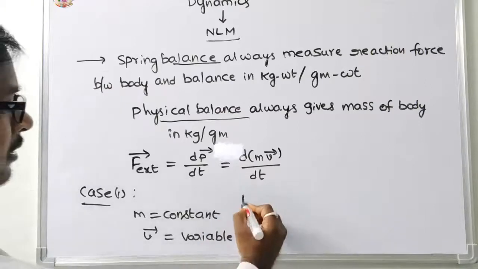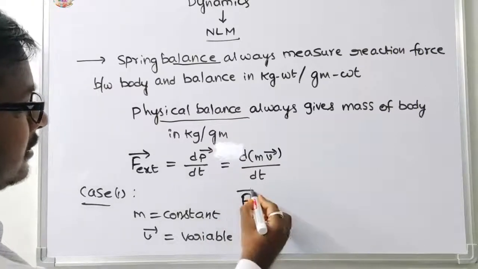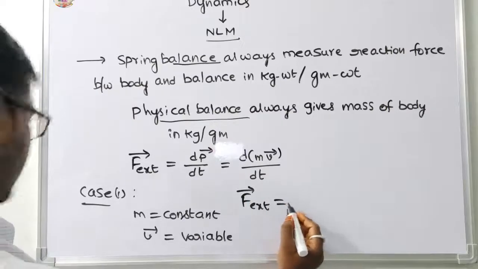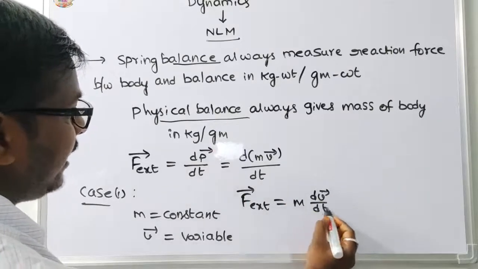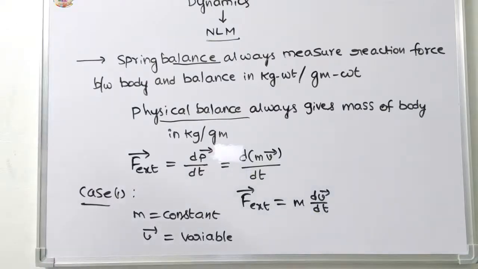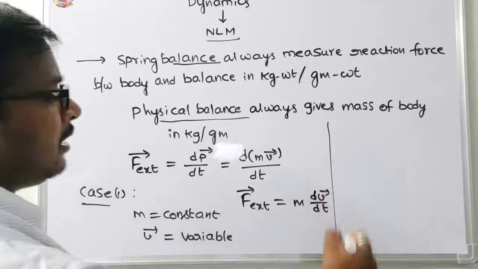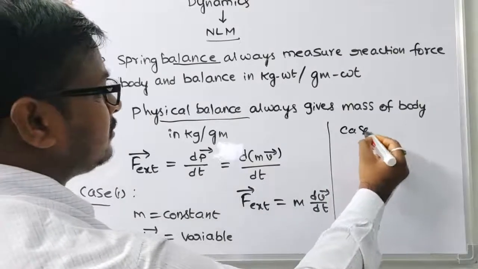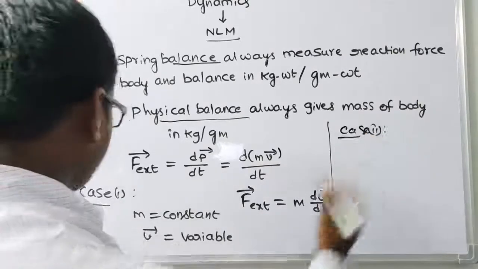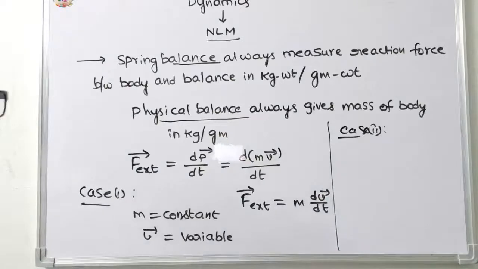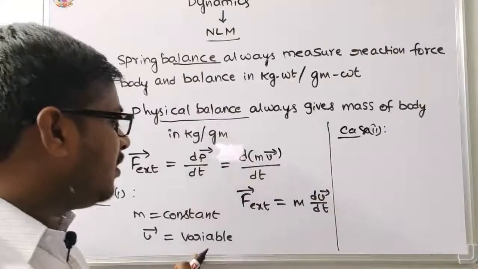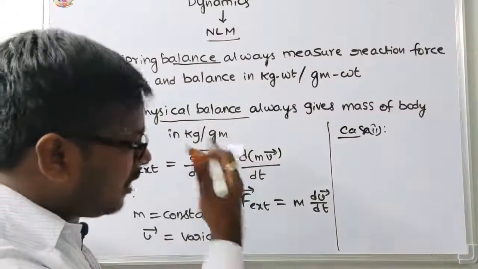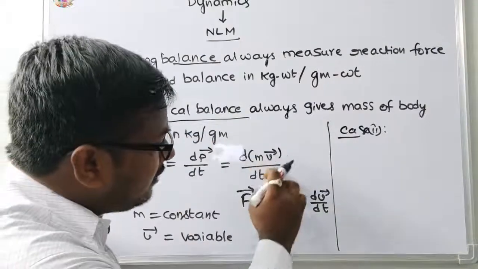Then the external force is equal to m into dv by dt.